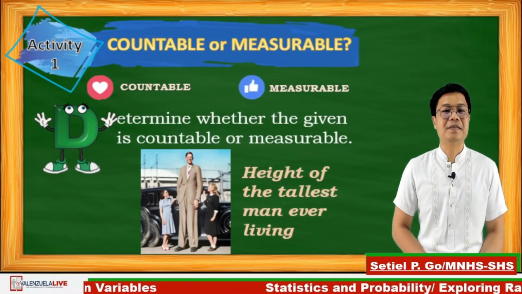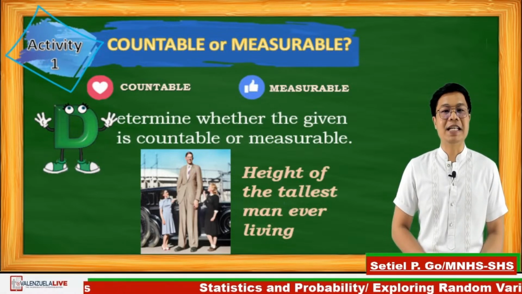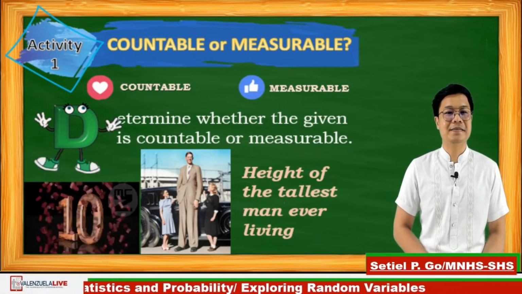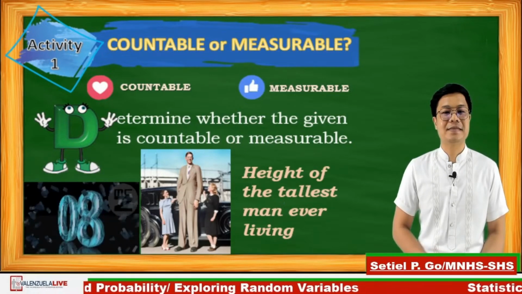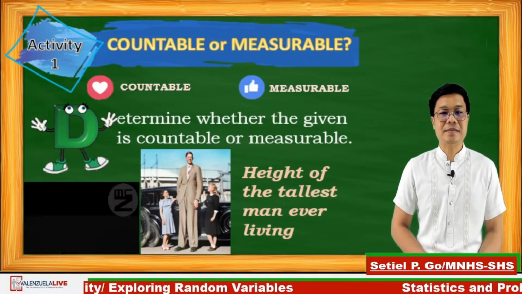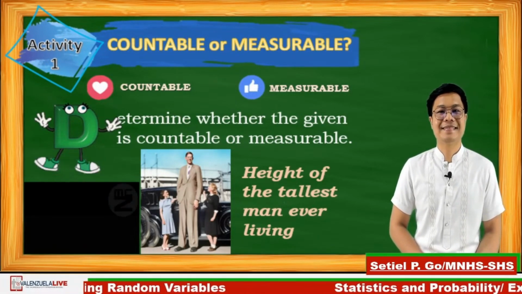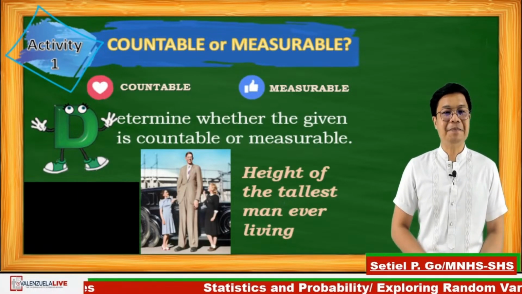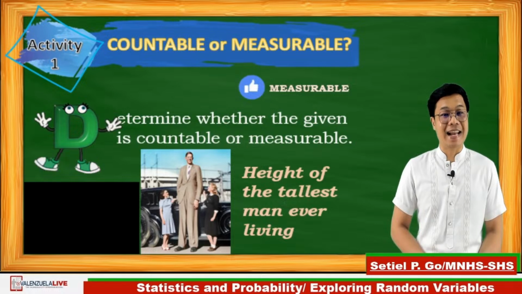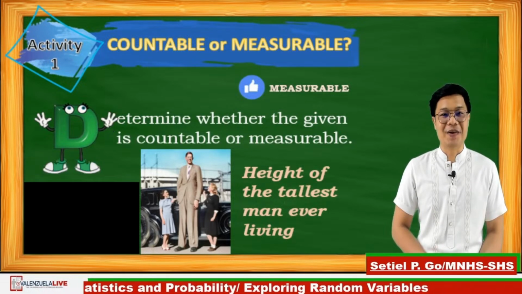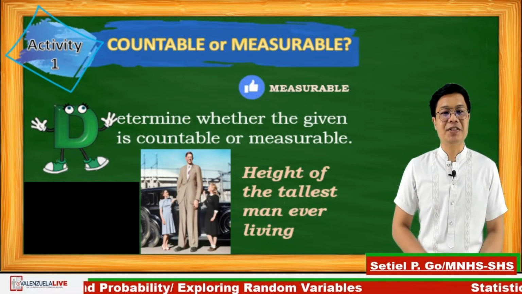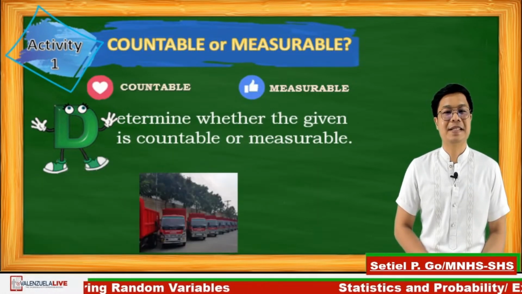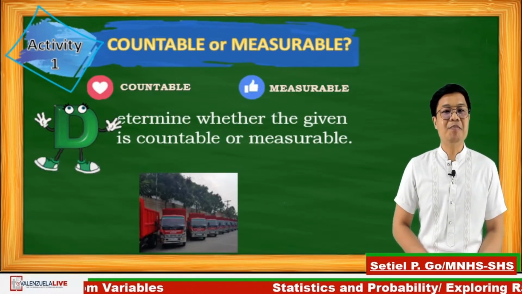Number 1, height of the tallest man ever living. 10 seconds, go! Time's up. If your answer is a like sign, then you are correct, since the height of a person is a continuous scale.